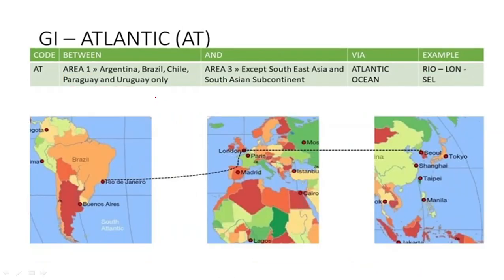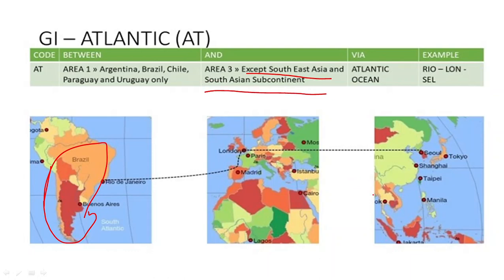Next we have the third case for Atlantic, that is Area 1 with the countries that were excluded in the previous case, and Area 3. But here in Area 3, this region is excluded: Southeast Asia and the South Asian subcontinent.